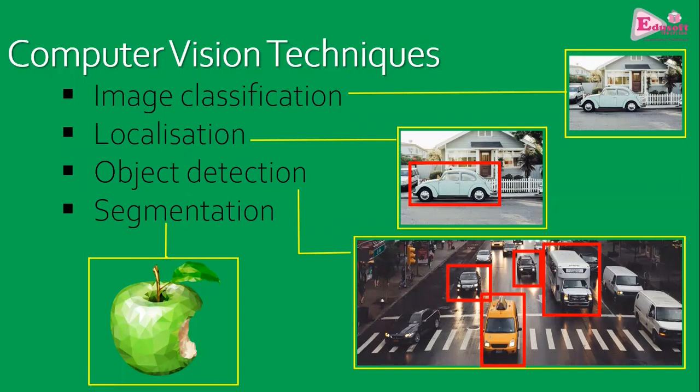For example, if there is a player holding a football, the machine should be able to segment the football separately and the player separately. It should be able to identify that these pixels are representing the football and these pixels are representing the entire player and the rest of the things are background. This way, the segmentation technique is applied.